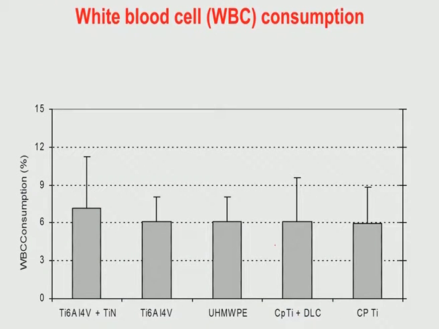Now, as far as the white blood cell consumption is concerned, this WBC consumption, and here again with respect to titanium 6, aluminum 4, vanadium, people have done it with the titanium nitride coating. There is not much significant difference in terms of diamond like carbon coating as well as the titanium nitride coating with respect to the uncoated substrate.